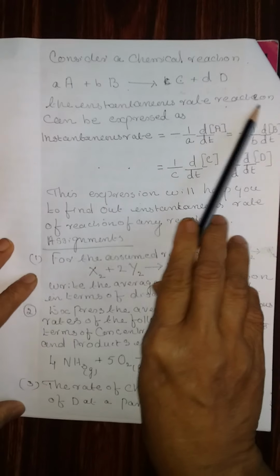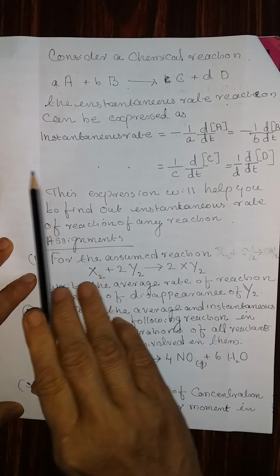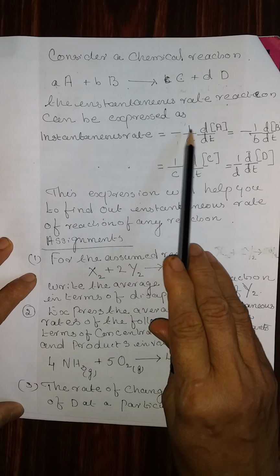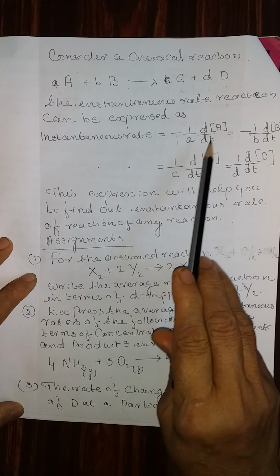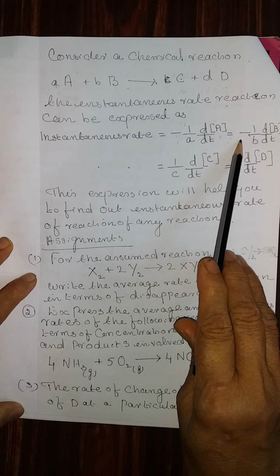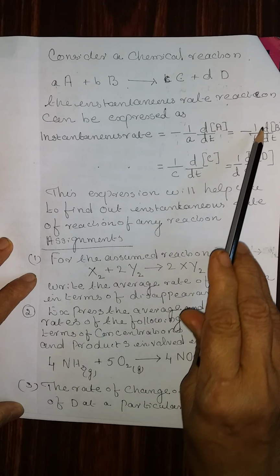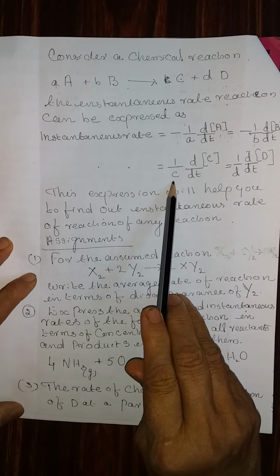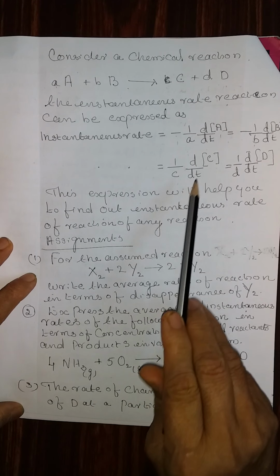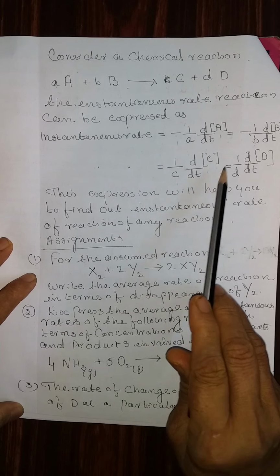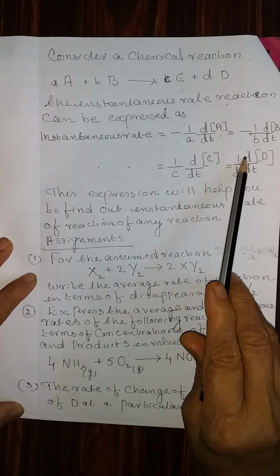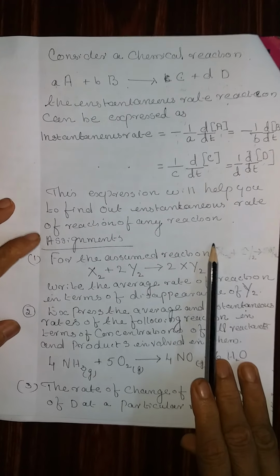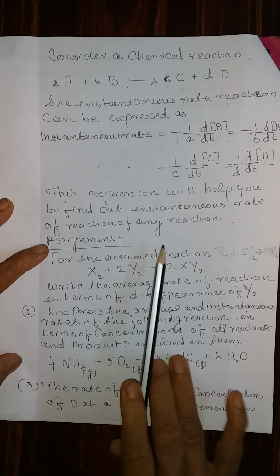The instantaneous rate of reaction can be expressed as minus 1 by a, that is the stoichiometric factor, d by dt of concentration of A, is equal to minus 1 by b, because it is a reactant, d by dt of concentration of B, is equal to 1 by c, no need of minus sign because it is a product, d by dt of concentration of C, is equal to 1 by d, the stoichiometric factor, d by dt of concentration of D.